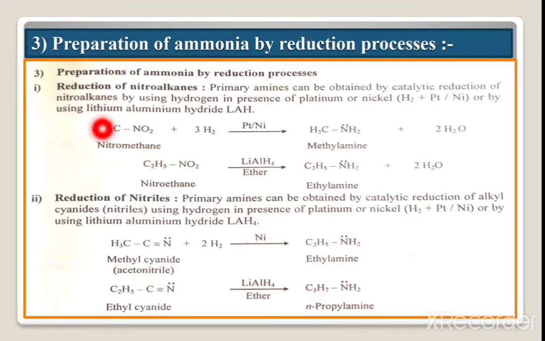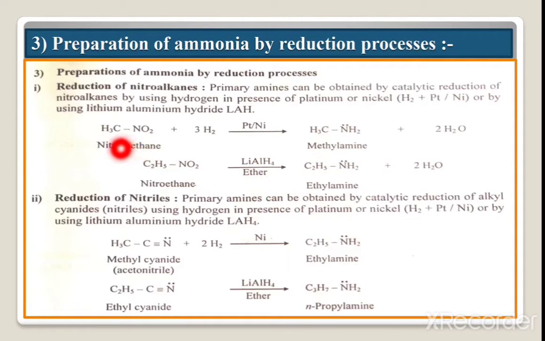Here the example is nitromethane, using hydrogen in presence of platinum or nickel, that means H2 plus platinum or nickel, or by using lithium aluminum hydride to give the amine.